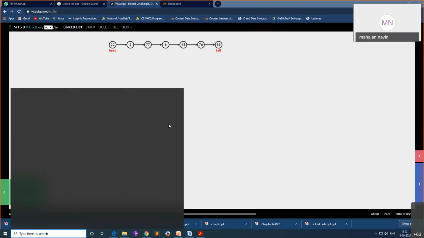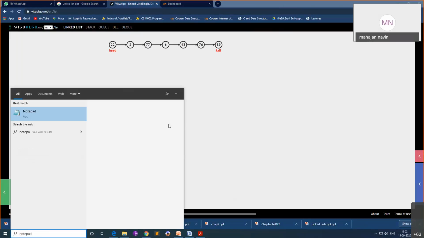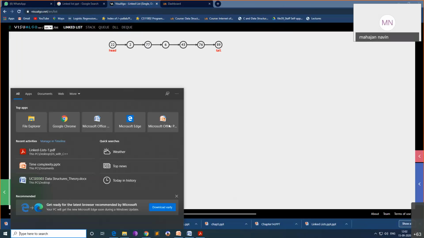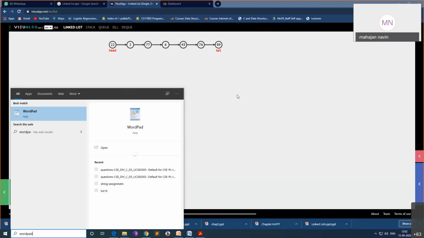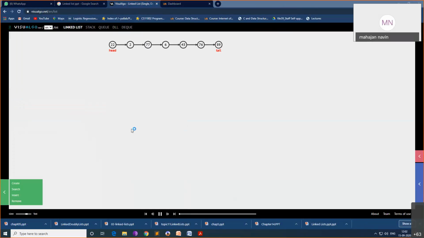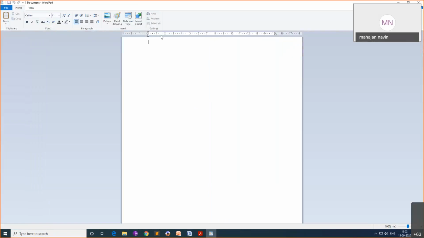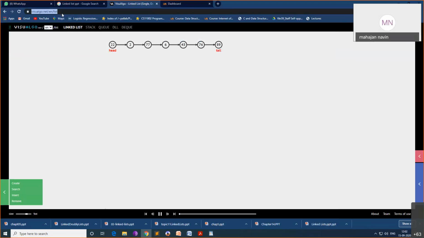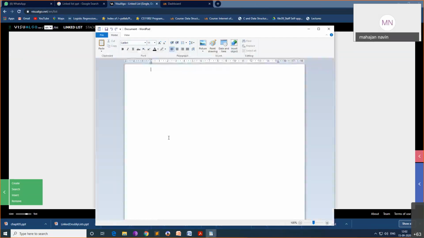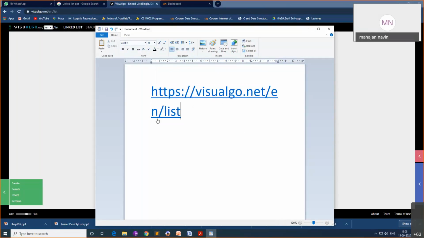I'll type the name in wordpad. The website name is https://visualgo.net/en/list.